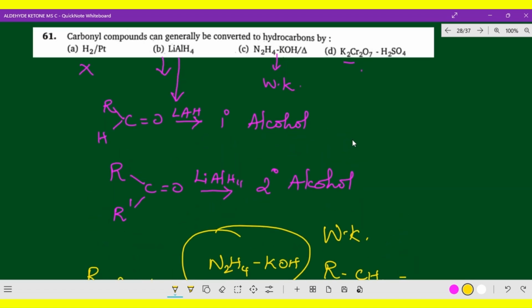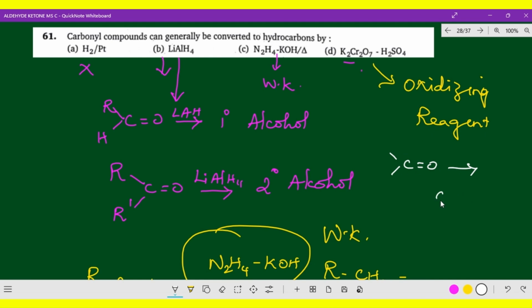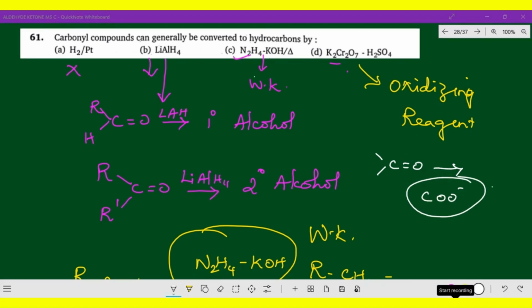And finally, this is an oxidizing reagent. So an oxidizing reagent can convert carbonyl compounds to the carboxylic acid group. The correct option is C, that is hydrazine along with a strong base while heating. This is actually Wolff-Kishner reduction. So this is the only correct option for converting carbonyl compounds to hydrocarbon.